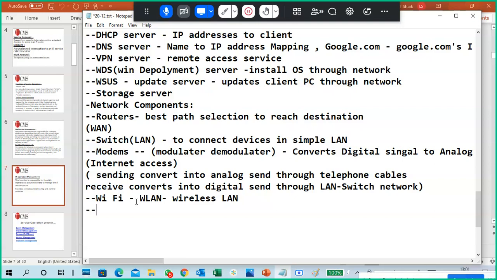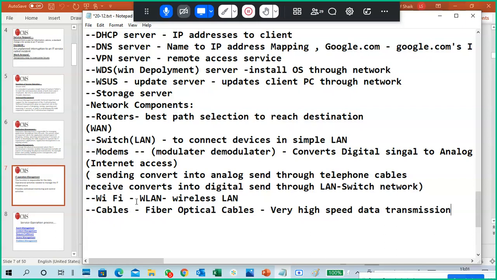Of course, there are hubs too, but I'm going on to the cables. We use different types of cables. One is fiber optical cables. Why do we use them? For very high speed data transmission.